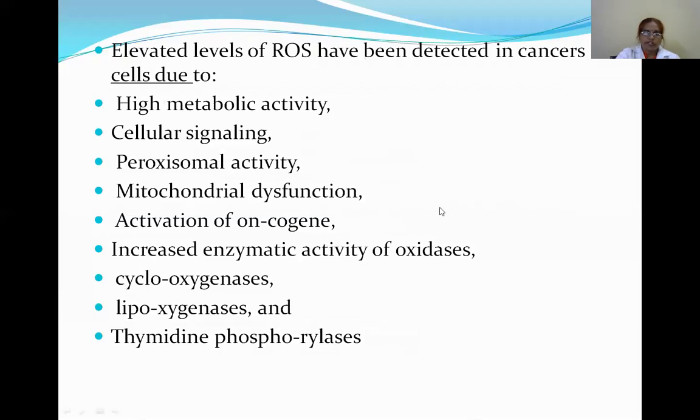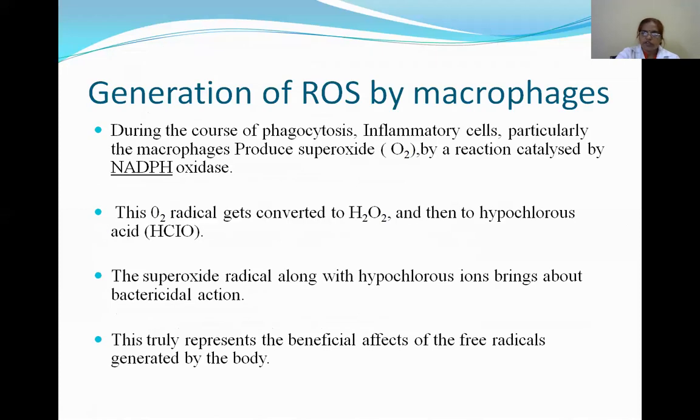Elevated levels of reactive oxygen species in cancers are mainly due to high metabolic activity, cellular signaling, peroxisomal activity, mitochondrial dysfunction, and activation of oncogenes, cyclooxygenases, lipoxygenases and thymidine phosphorylases. Generation of ROS by macrophages, especially the superoxide radical along with hypochlorous ions, brings about the bactericidal action.